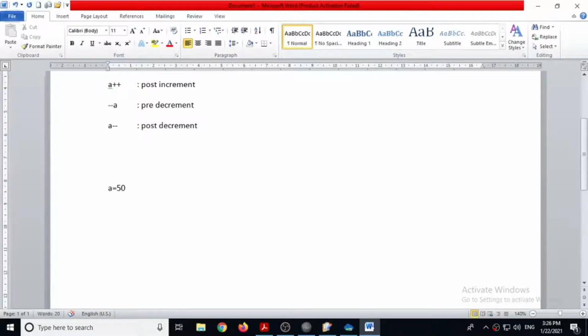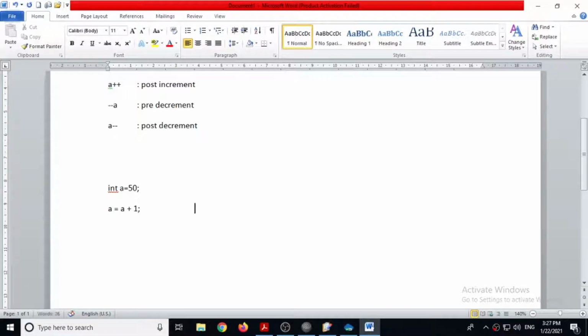We have assigned the value 50 to variable a. To declare the variable as integer, you can write int a = 50. Now a is equal to a plus 1. It means you are making one increment in variable a. So the next value of a will be 51. So after this statement, a is equal to a plus 1, the value of a becomes 51.